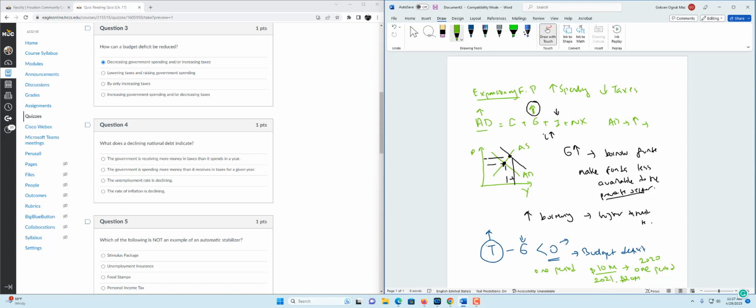The first one says the government is receiving more money in taxes than it spends in a year, so that represents a surplus. For that reason, this is not correct. If the government is spending more money than it receives in taxes for a given year, then the government is making a deficit. The government is going to accumulate more debt because of the deficit.